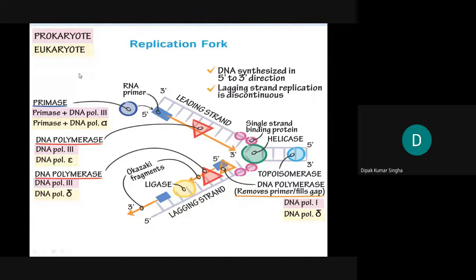In prokaryotes, there are 3 enzymes, DNA polymerase 1, 2, and 3, that help in the synthesis of DNA. In eukaryotes, 5 DNA polymerases are involved: primase plus DNA polymerase alpha, and DNA polymerase beta, gamma, delta, epsilon. These are the enzymes, and the ligase enzyme is for ligation, joining together. Ultimately, all synthesis is 5' to 3'.